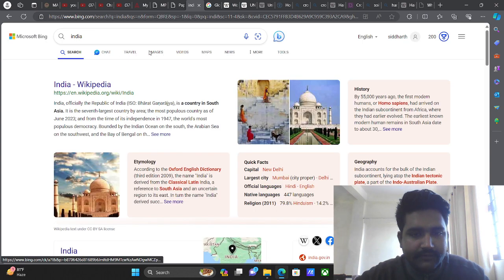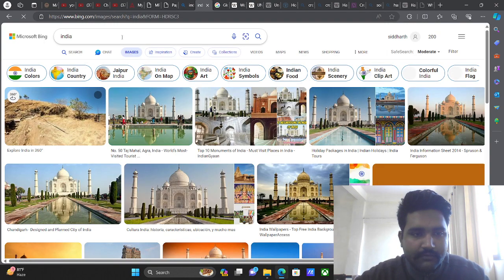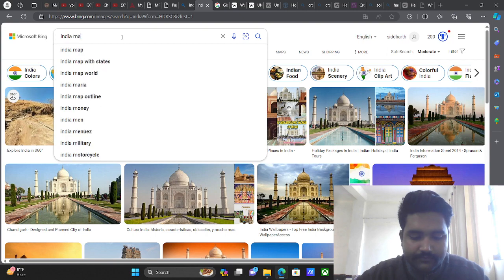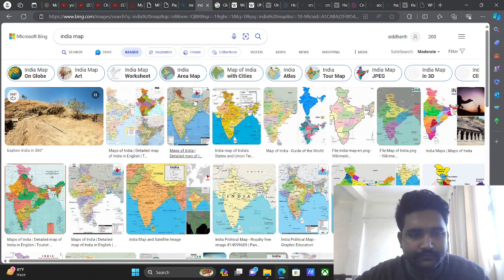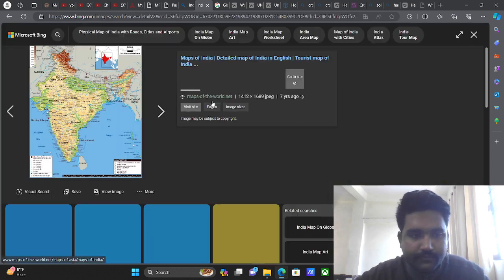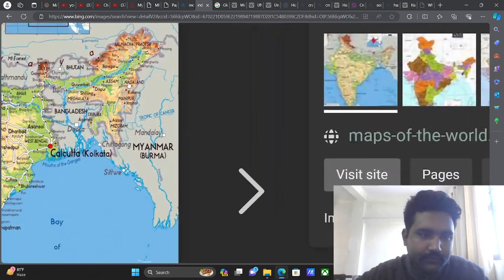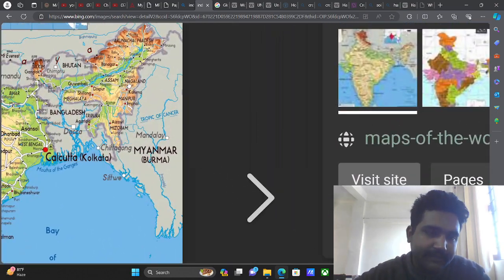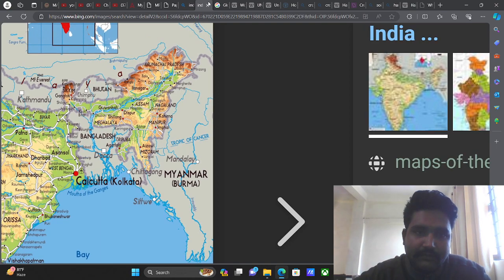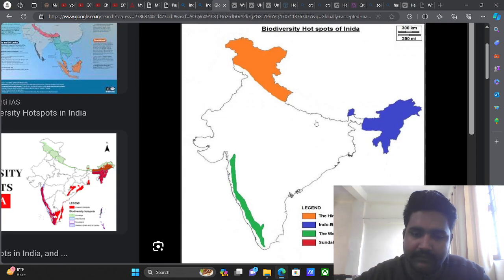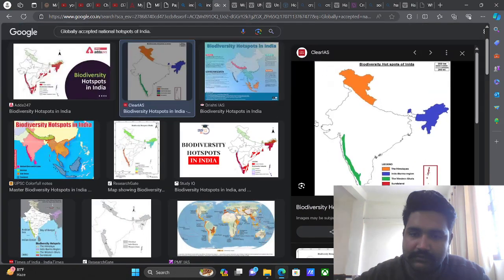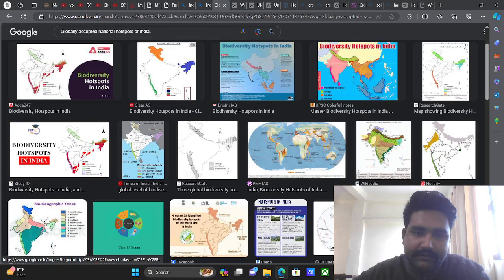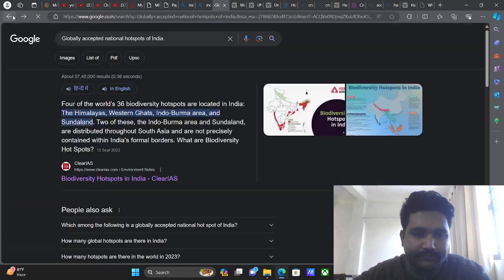So we will see the map of India. See, so basically this is Assam, Nagaland, Manipur, Dispur, Arunachal. So this is basically the biodiversity hotspots. Now you must have a confusion about what exactly the biodiversity hotspot means. This also we will discuss.